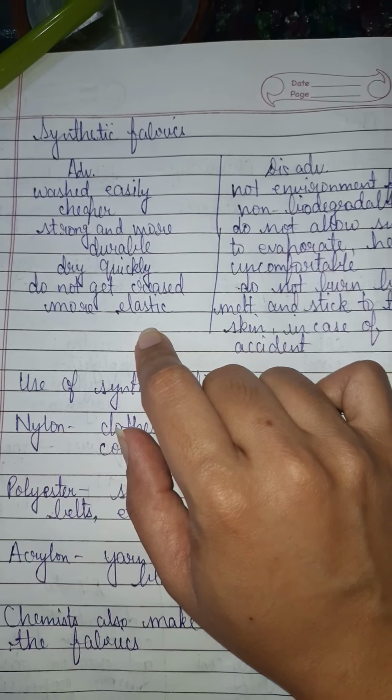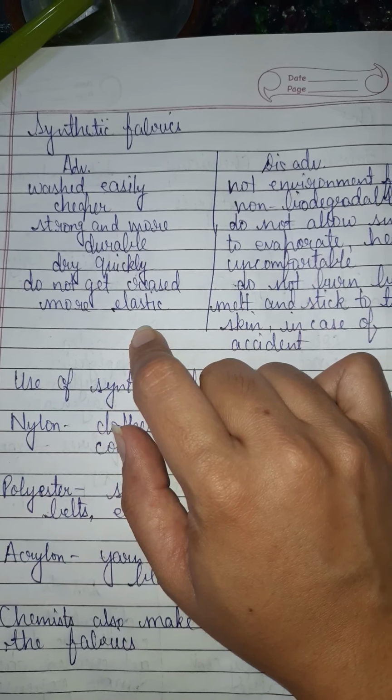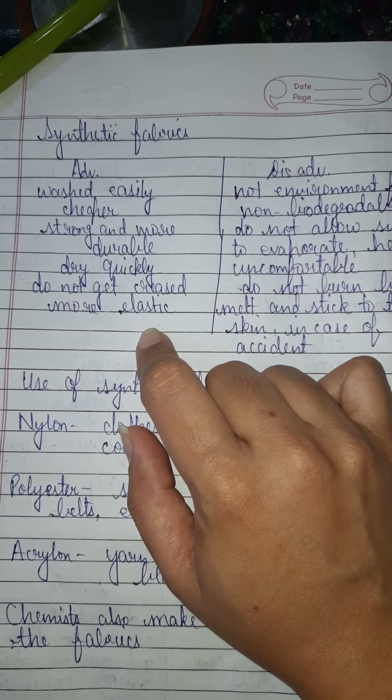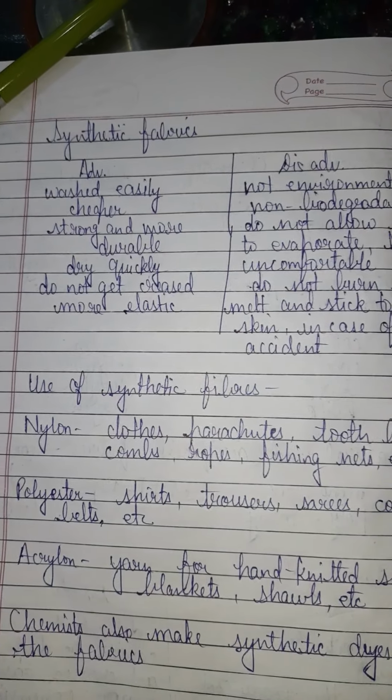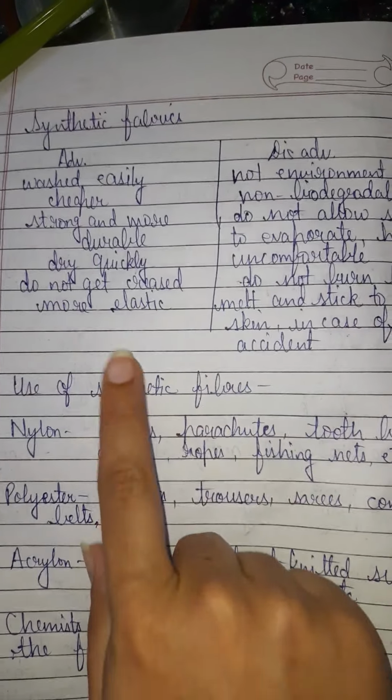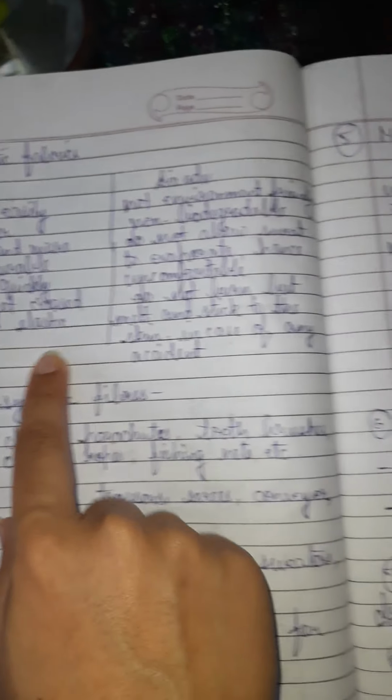More elastic. These clothes are stretchable. For example, the t-shirts which we wear, they are stretchable. The jeans mostly, they are stretchable. The leggings and the clothes made with synthetic fabrics are mostly elastic or stretchable.